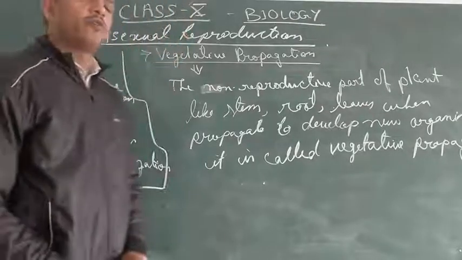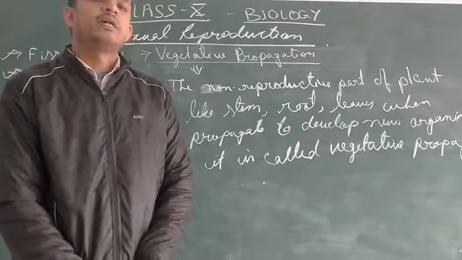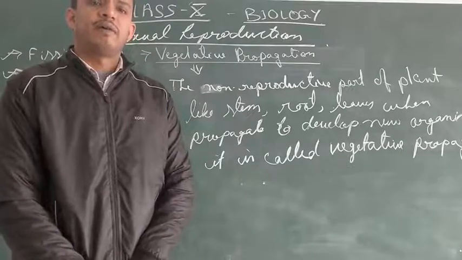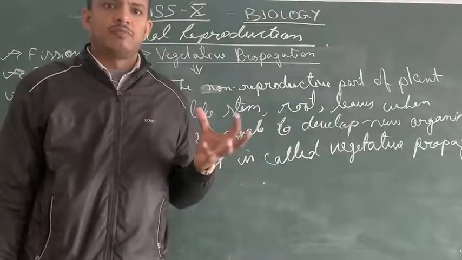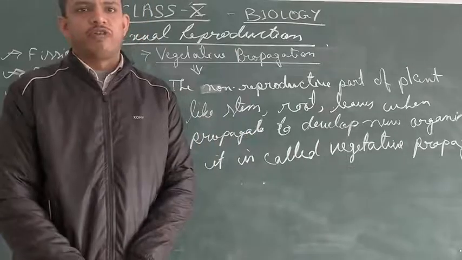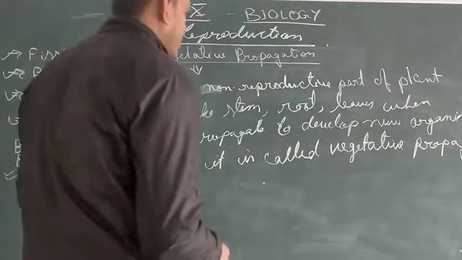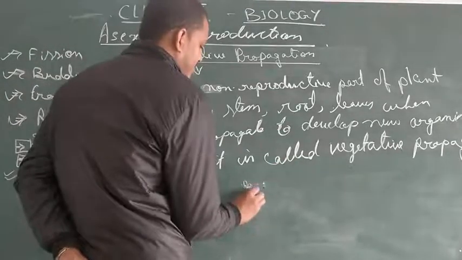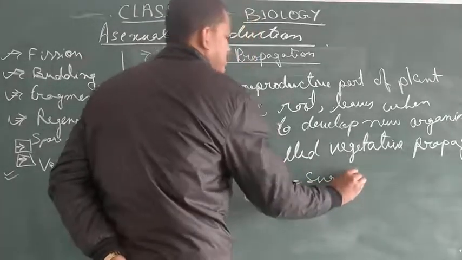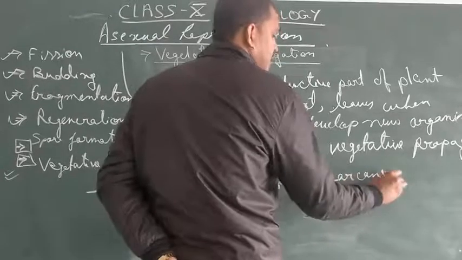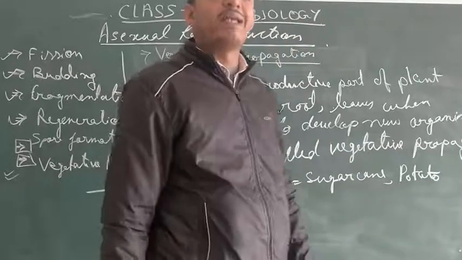Means in the case of vegetative propagation, the vegetative part of the plant, which is actually a non-reproductive part like leaf, stem, root, when they participate in the development of a new organism, that is known as vegetative propagation. We can take a few examples, like stem. Okay, you can take the example of stem. Yes, we can use sugar cane. Yes, even potato. Potato is also a tuber, a modified stem, right?